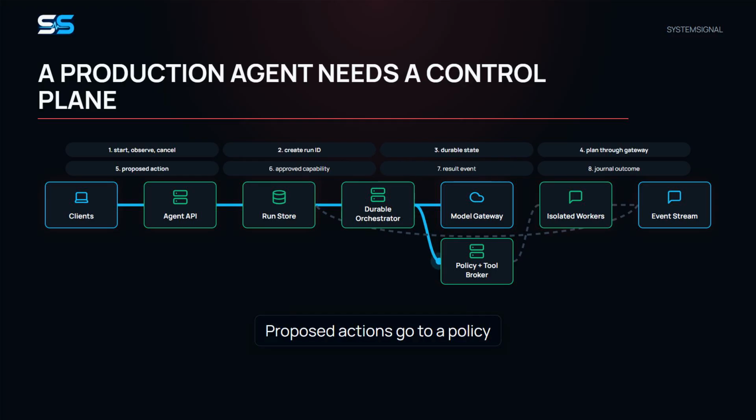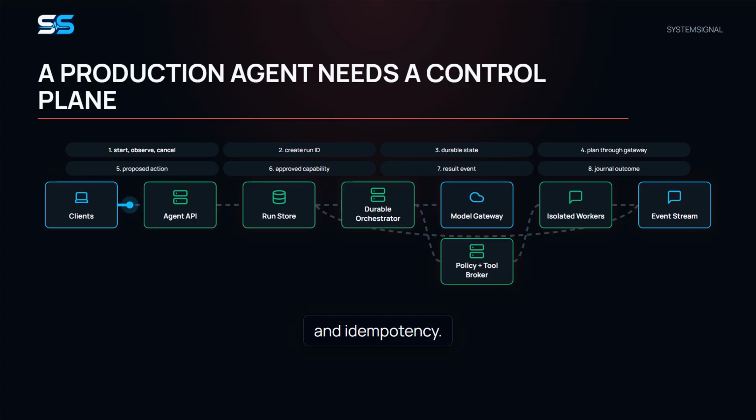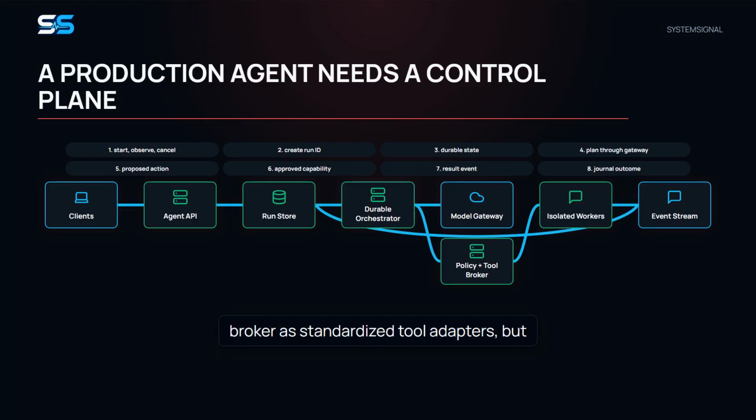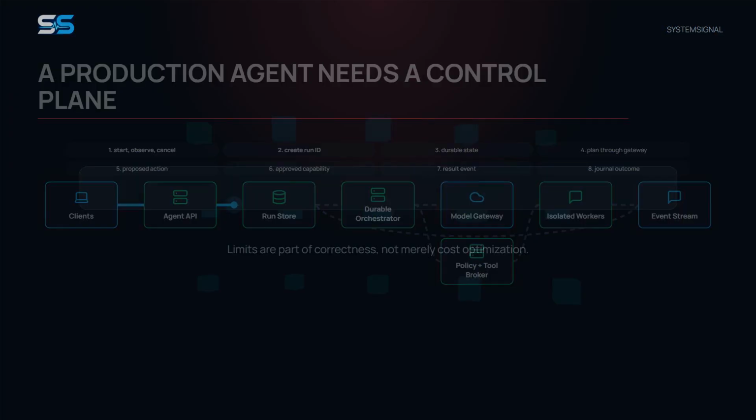Proposed actions go to a policy and tool broker, never directly to production systems. The broker evaluates authorization, risk, approval, and idempotency. Isolated workers receive narrow capabilities rather than reusable credentials. Every result becomes an event, and the run store remains the source of truth. MCP servers can sit behind the broker as standardized tool adapters, but the host still owns policy and consent.